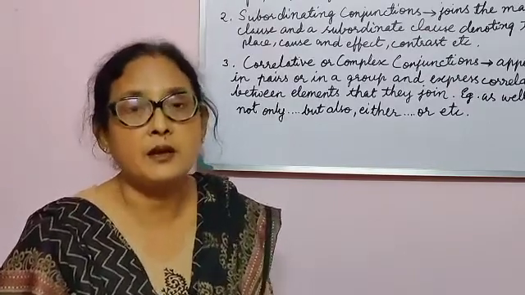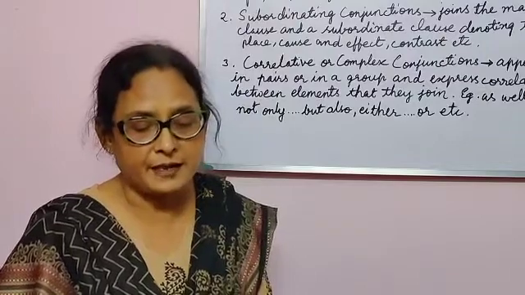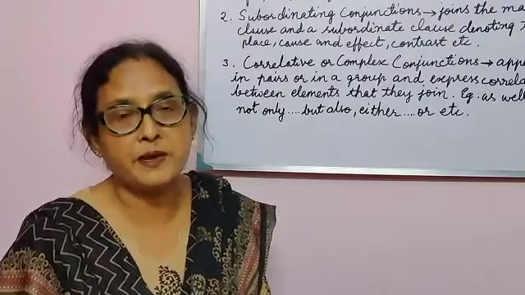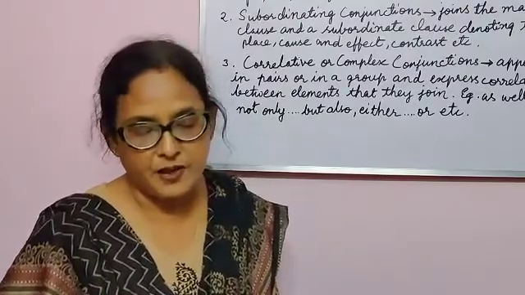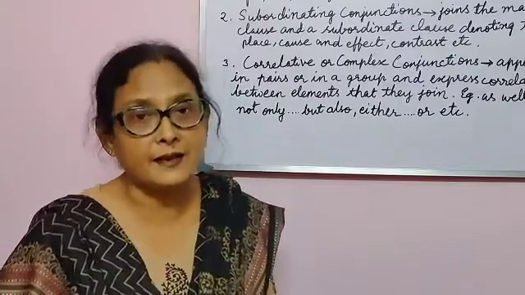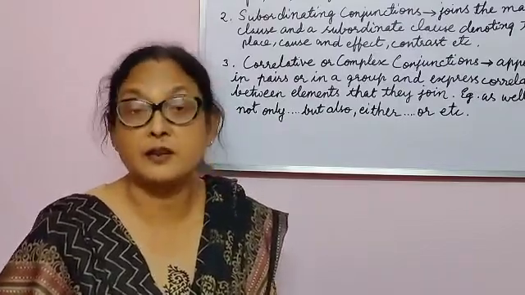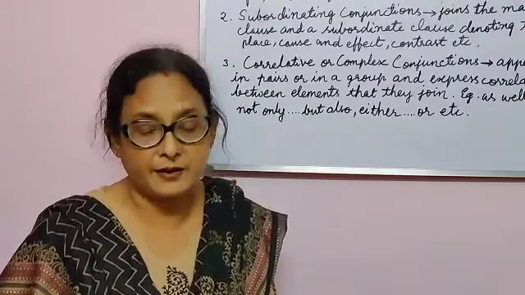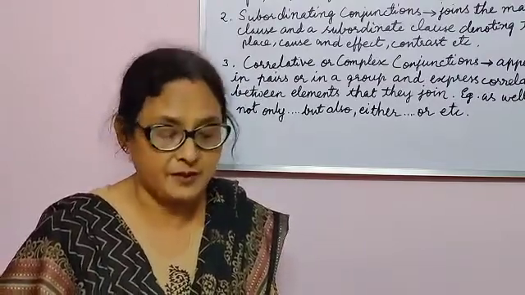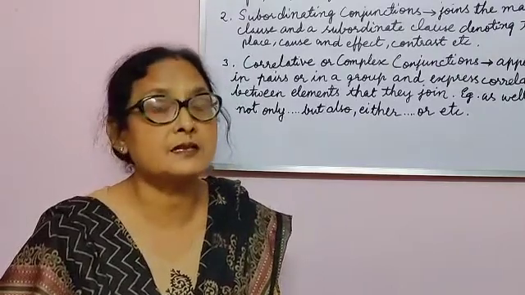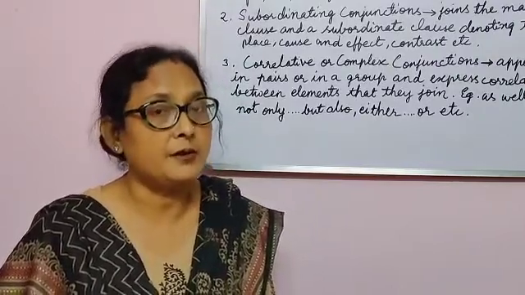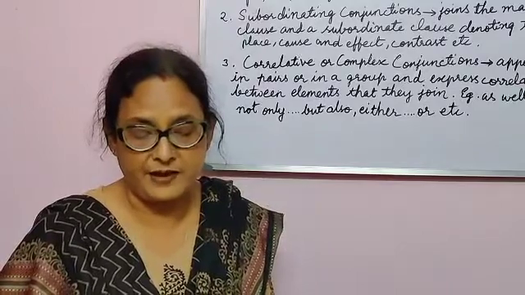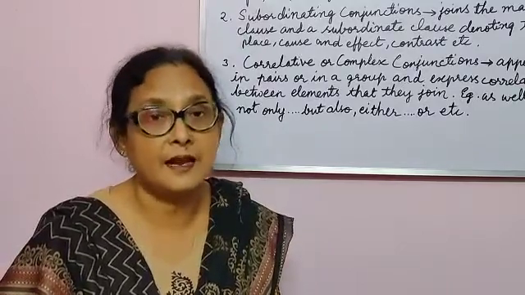And now coming on to the subordinating conjunction, just turn your pages to 152. We have the function and the kind of coordinating subordinating conjunctions. The first type we have is subordinating conjunctions that denote time. What are the conjunctions included here for denoting time? We have after, before, when, since, till, as well as, and until.